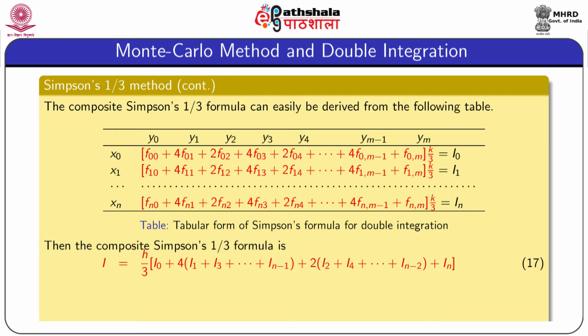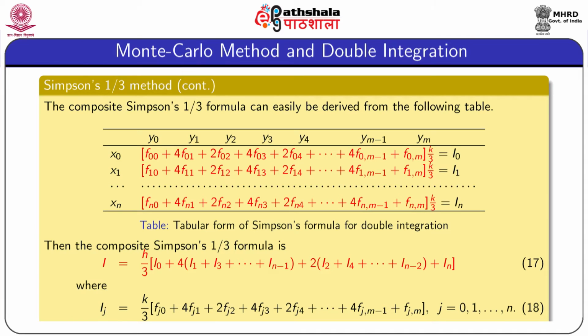This formula is nothing but the composite Simpson 1/3 formula for single variable case, where each Ij is obtained by this expression. Note that the equation 18 is nothing but the composite Simpson 1/3 formula to find the integration with respect to y. Thus, equations 17 and 18 simultaneously give the composite Simpson 1/3 formula to find the double integration.